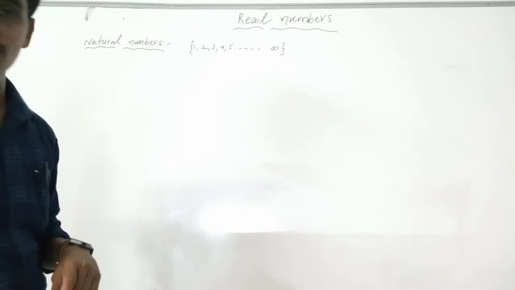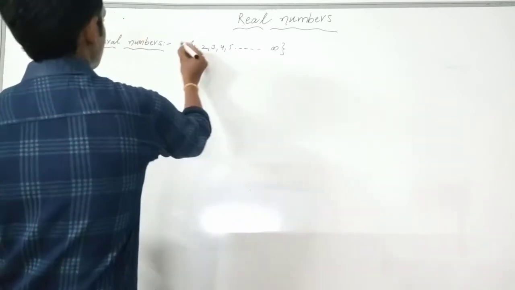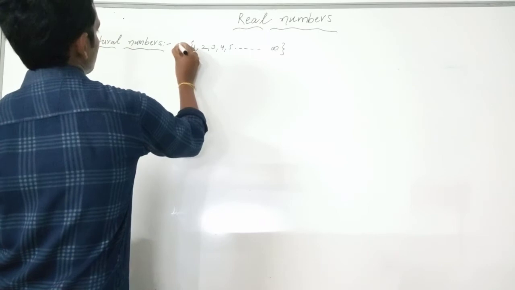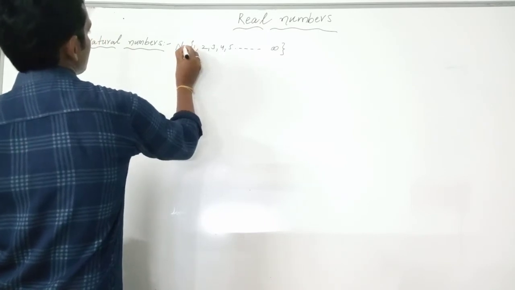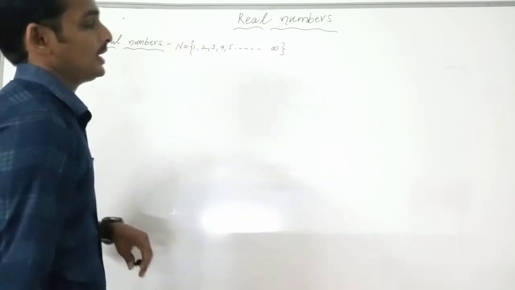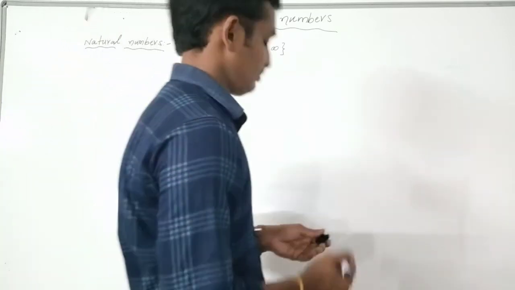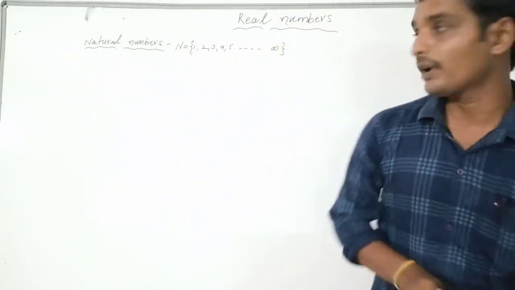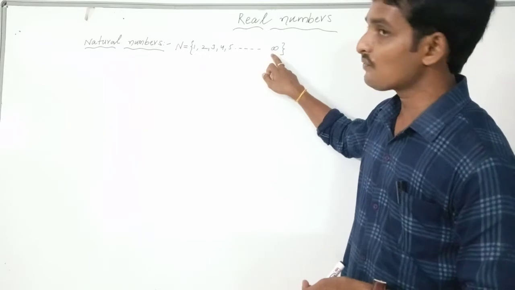The symbol for the natural numbers is the first letter, N. So N is equal to the set of numbers 1, 2, 3, 4, 5 and so on up to infinity.